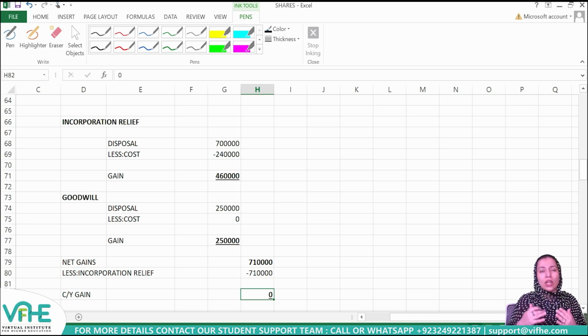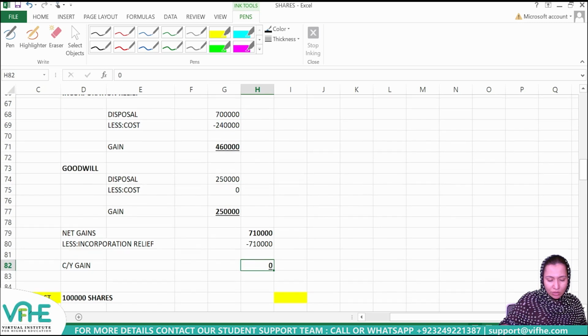So as the whole gain has been rolled over under incorporation relief, because the whole consideration has been received in the form of shares, now I need to know what the base cost of shares is, because Sanvi does have shares in a newly formed company, and she will definitely have to sell those shares somewhere in future. So she really needs to know what the cost related to these shares is.